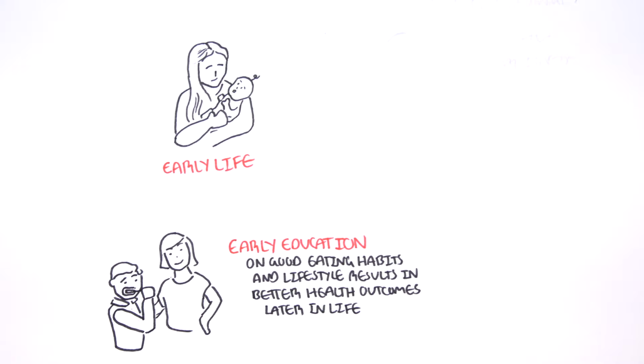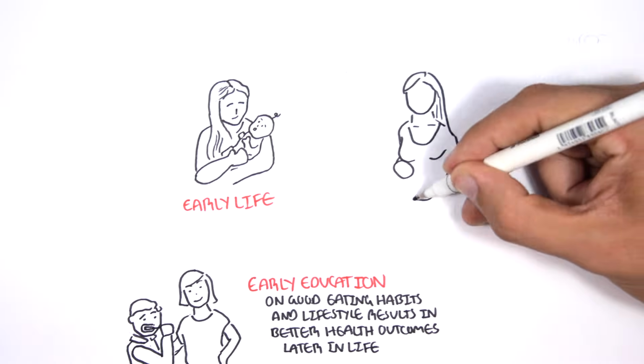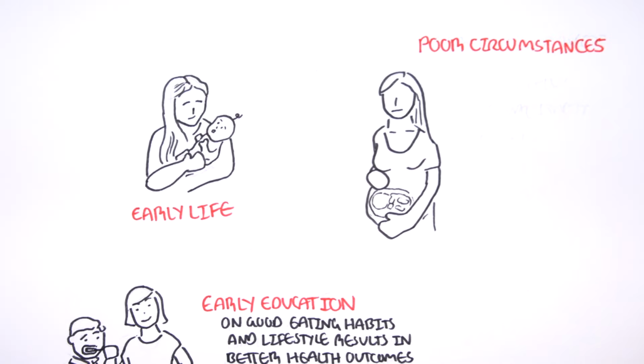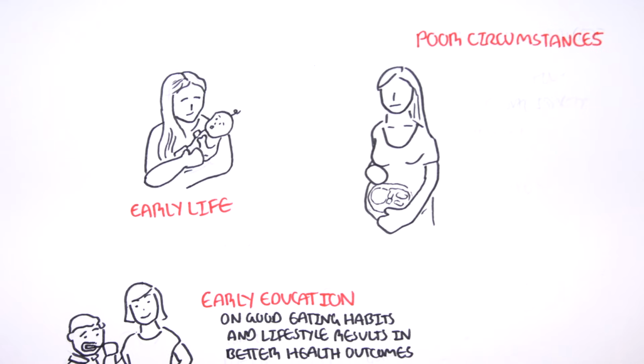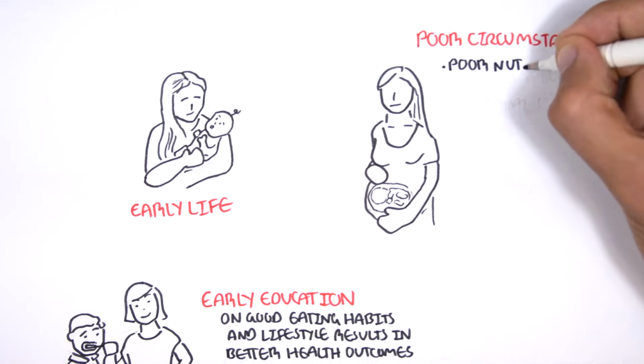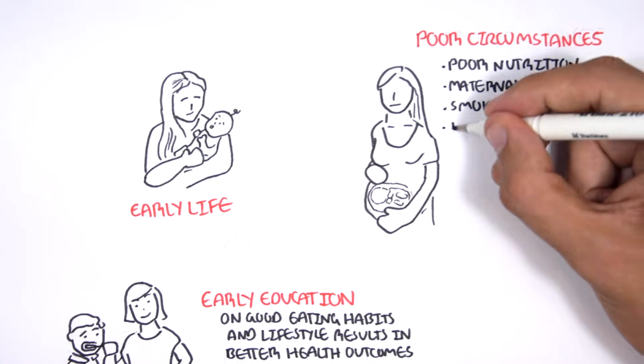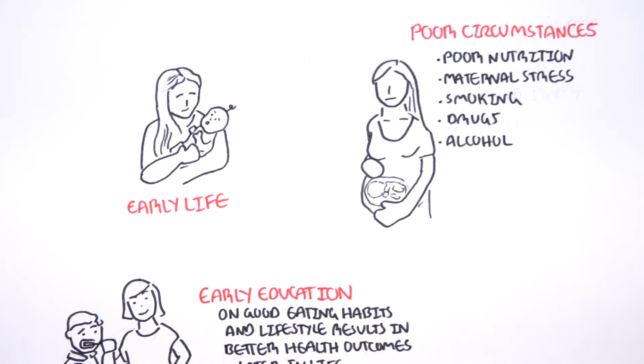What occurs before birth can also impact on the future health outcome of the baby. Poor circumstances during pregnancy can lead to less than optimal fetal development. These poor circumstances are things such as poor nutrition, maternal stress, smoking, and misuse of drugs and alcohol. Poor fetal development is a risk for poor health later in life.